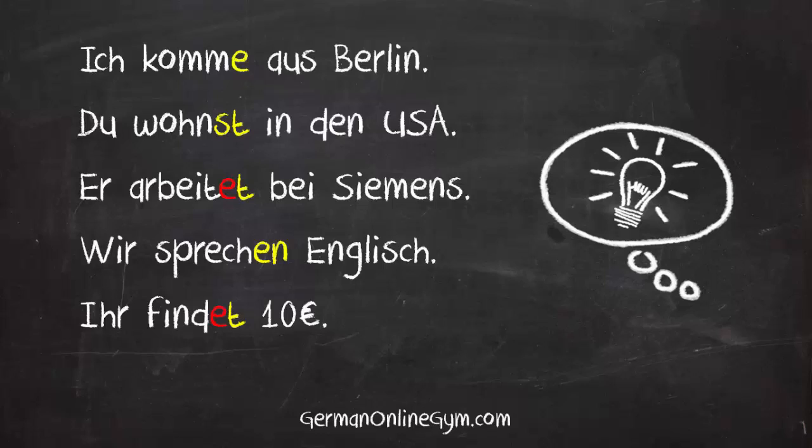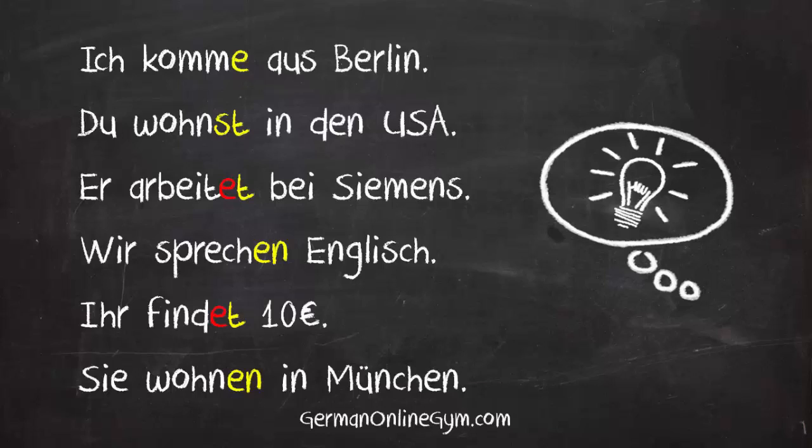Ihr findet 10 Euro. You guys find 10 euro. Like I mentioned before, finden is a verb with a D in the end of the verb stem, and that's why it also gets the buffer e. Ihr findet 10 Euro.